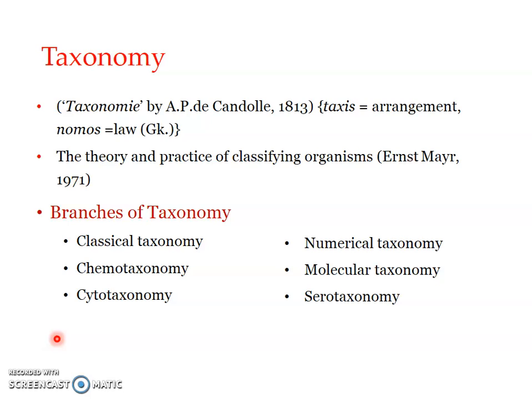That is classical taxonomy. It is simply the morphological taxonomy, that is, classifying and naming organisms based upon the morphology and anatomy of the species under study. Chemotaxonomy, as the name suggests, uses chemical molecules, the biomolecules, for classifying the organisms. So those organisms which do have similar biomolecules, obviously they belong to the same cluster group, isn't it? So it is otherwise known as biochemical taxonomy.